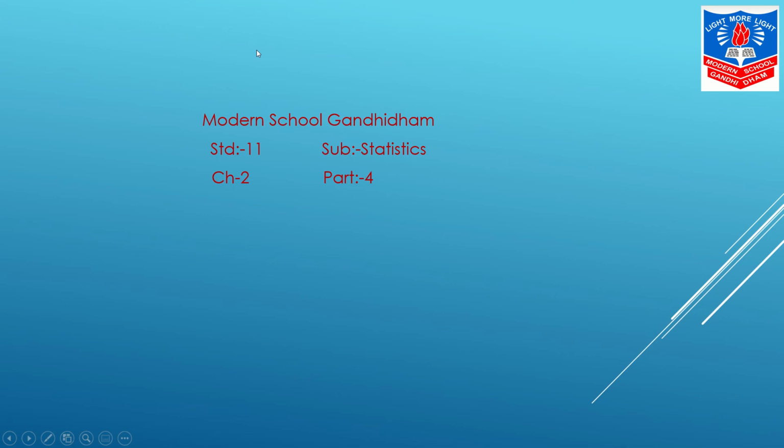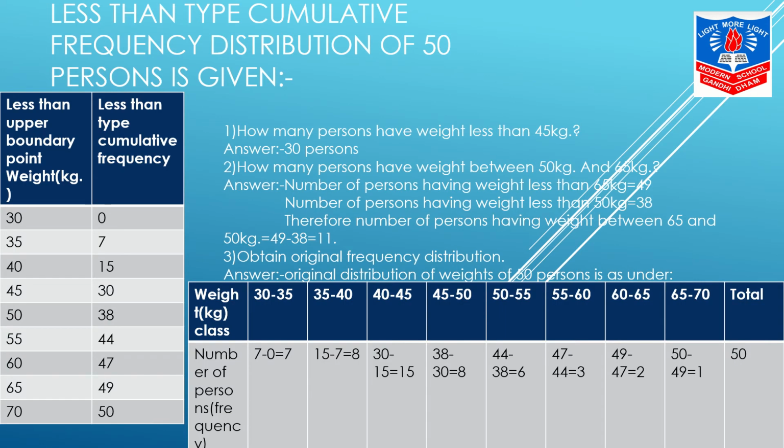Students, in the C class, I'll continue with chapter number 2 of statistics. Now students, over here you will find a less than type cumulative frequency distribution of 50 persons given, and this table is the question table. On the basis of it, we have got certain questions to answer.